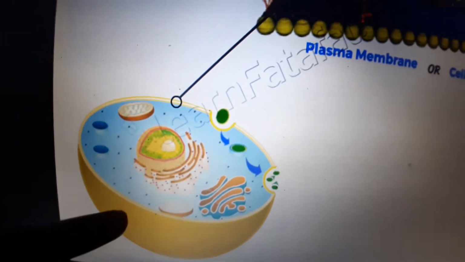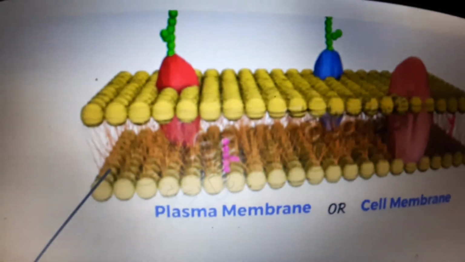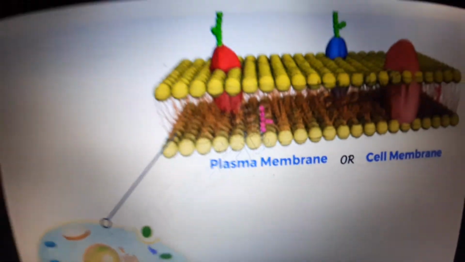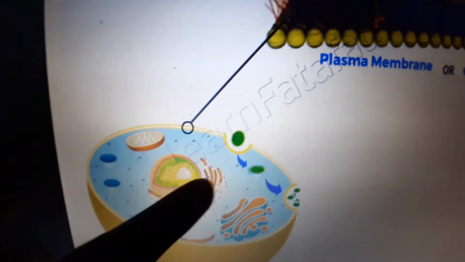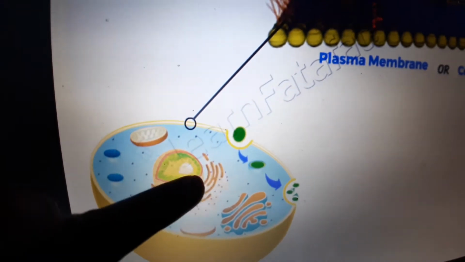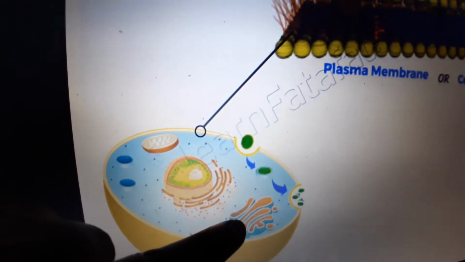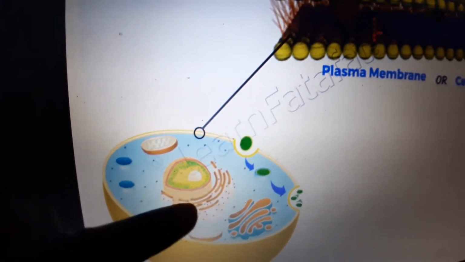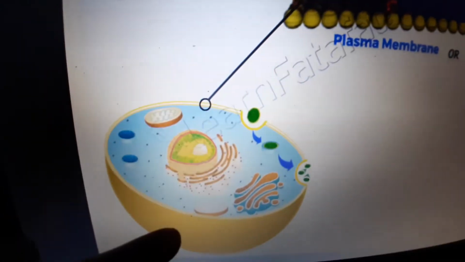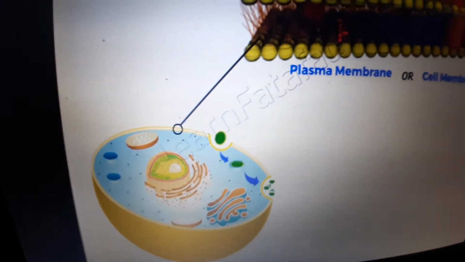This yellow covering, which is the covering of a cell, when you look closely into this cell membrane, you will notice that it is made up of proteins and fats. So what does a cell membrane do? It protects the contents of the cell. When you look into the cell, there is this blue part, the nucleus, the cytoplasm, the Golgi complex, the endoplasmic reticulum. So the cell membrane protects all that is in the cell. So it is a protective membrane.